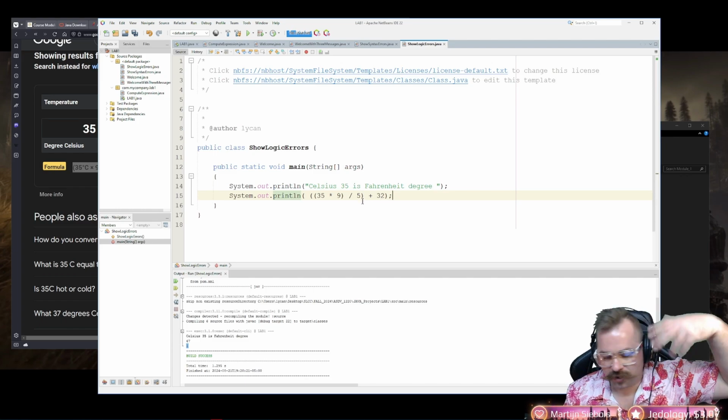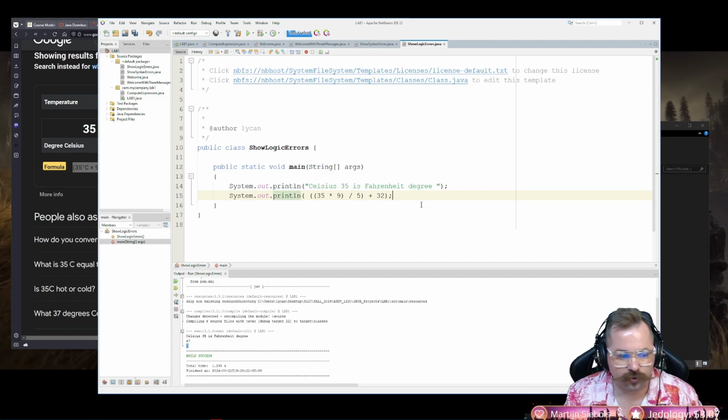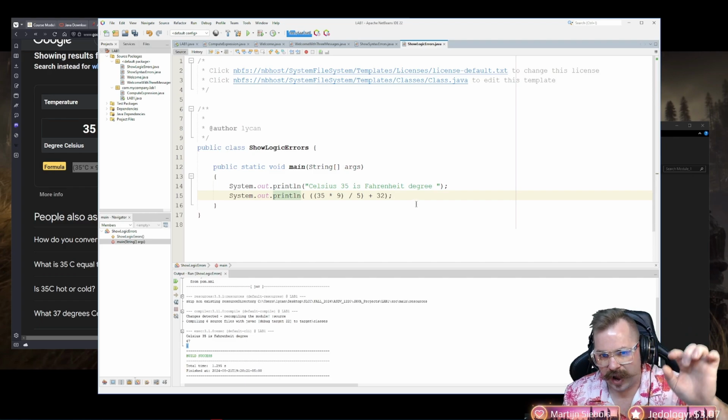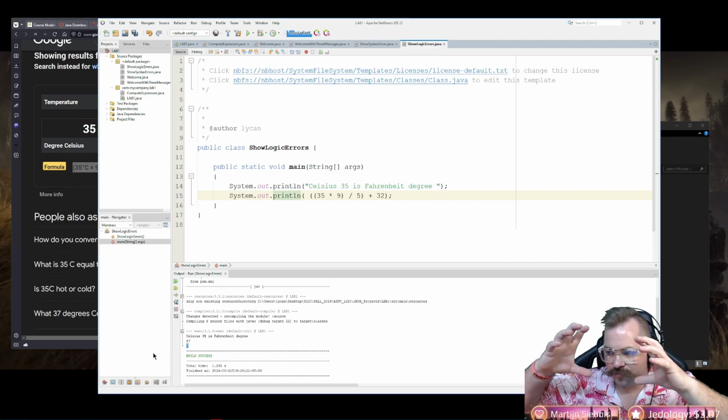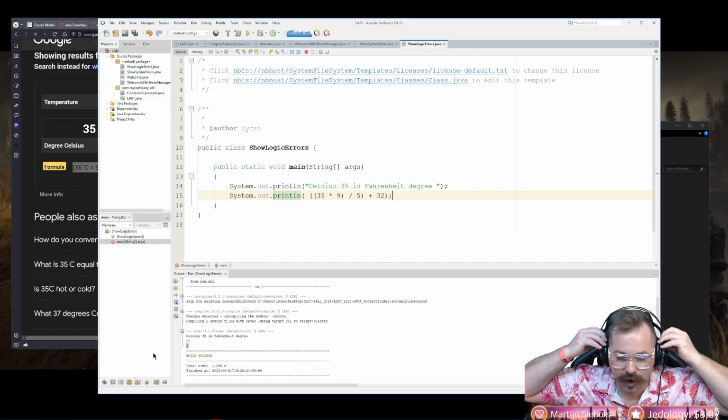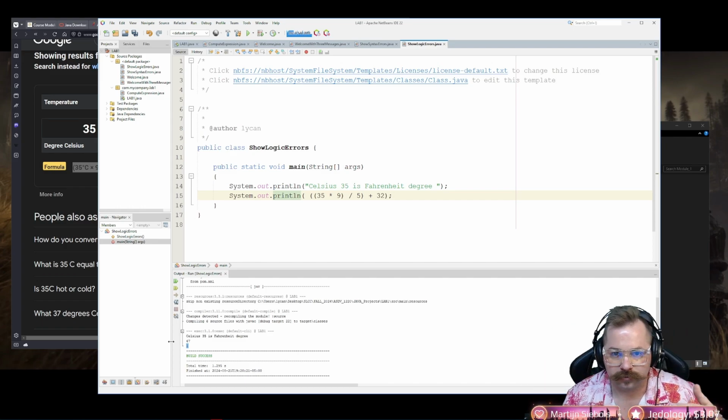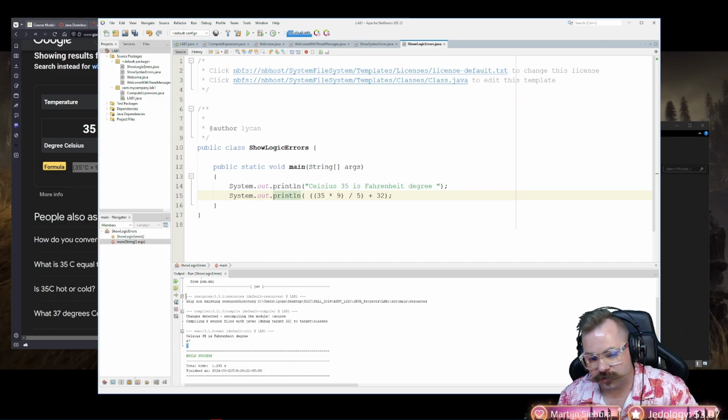Okay? If we did it the other way, we'd be going from Fahrenheit to Celsius. That's a whole other thing. But the point is that we got our math wrong. We got our math wrong because when we did 9 divided by 5 in those parentheses, it just outputted 1. It rounded down. It didn't round up, or it didn't give us the proper decimal.